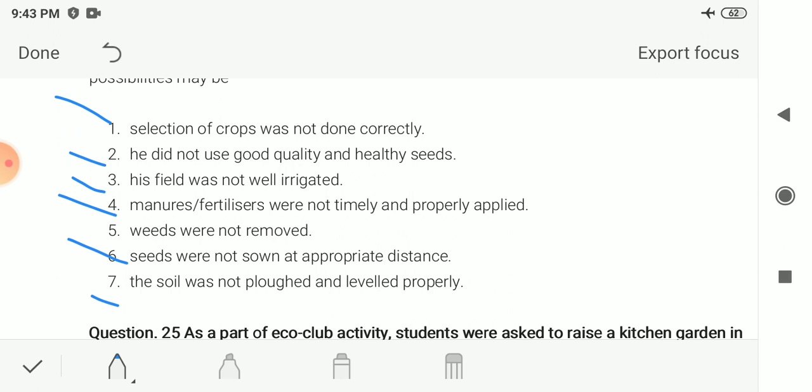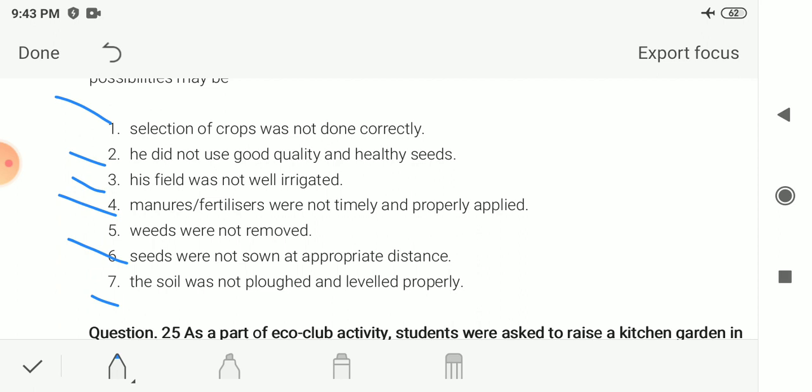So any of these possibilities is possible: the climatic condition is favorable, but however his crop failed to give a good yield, so he might have made a mistake in these steps. He did not select the crop correctly, or did not use good quality or healthy seeds, or was not watering the plants properly from time to time.